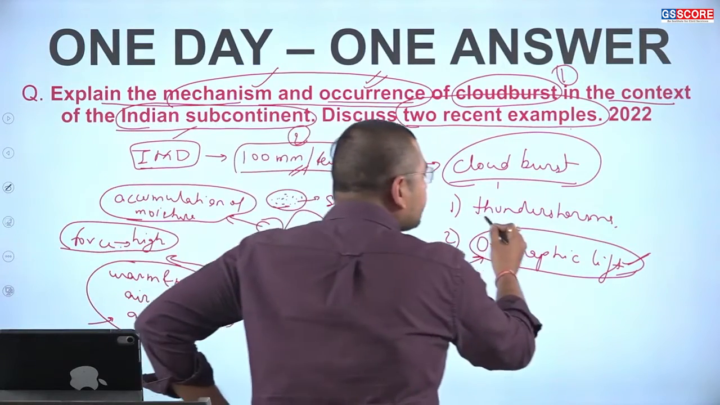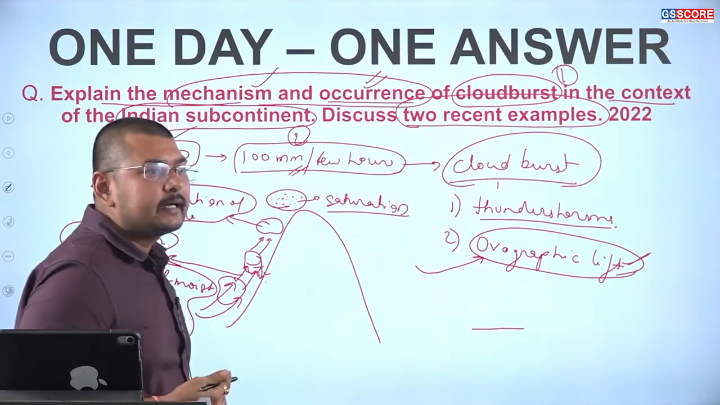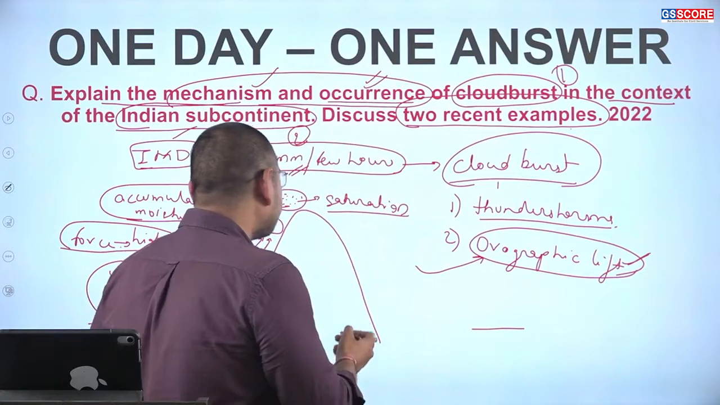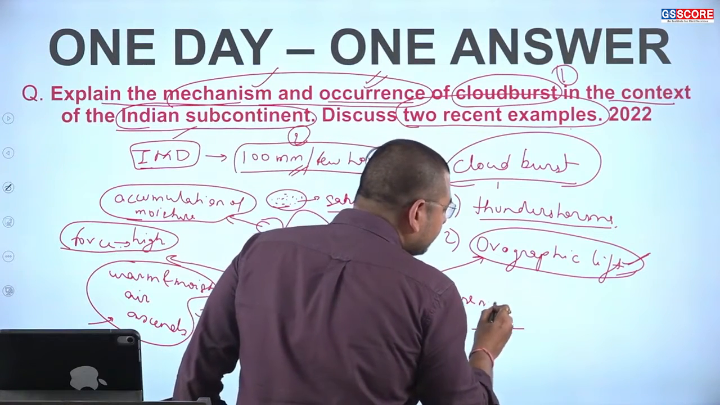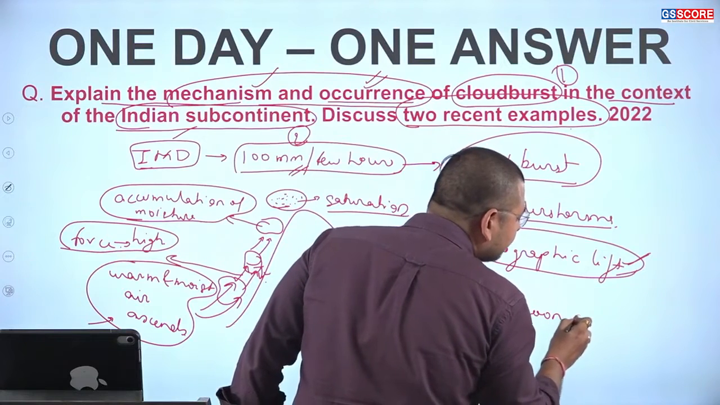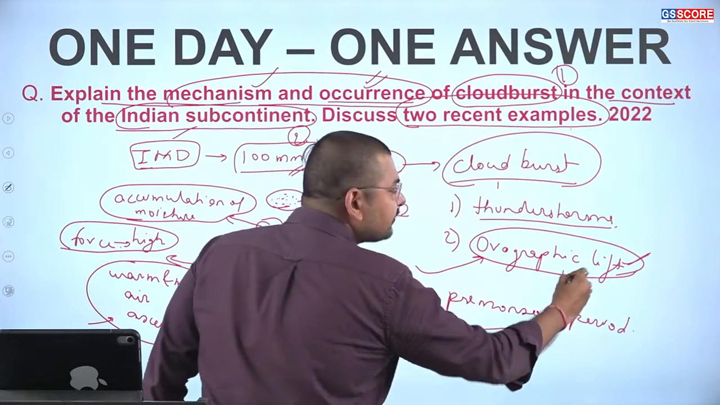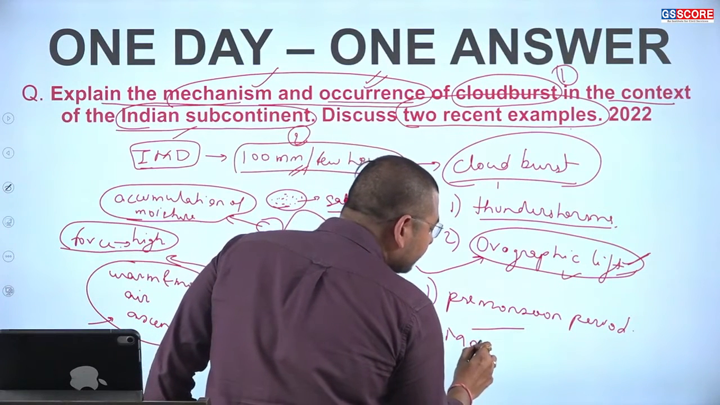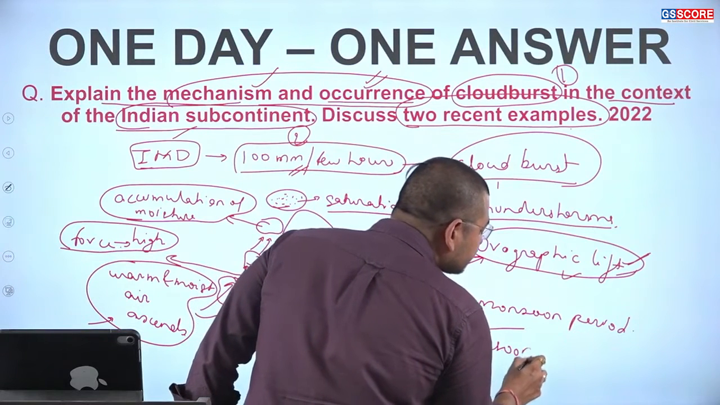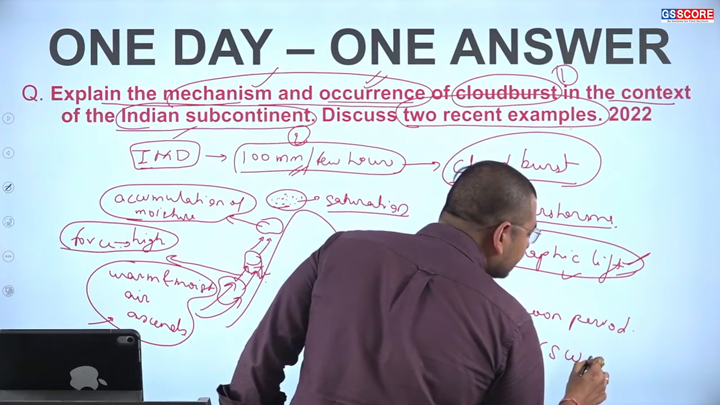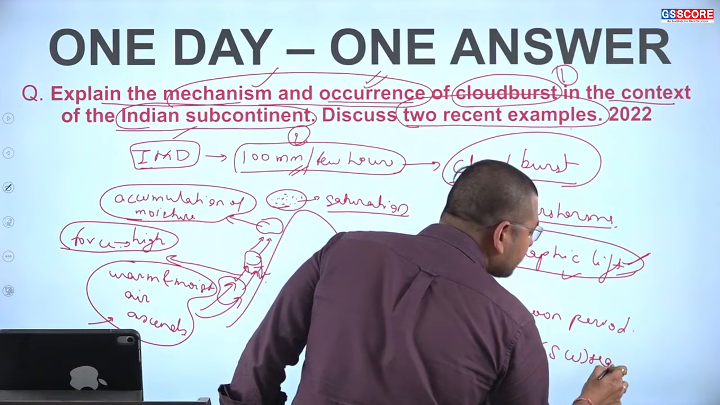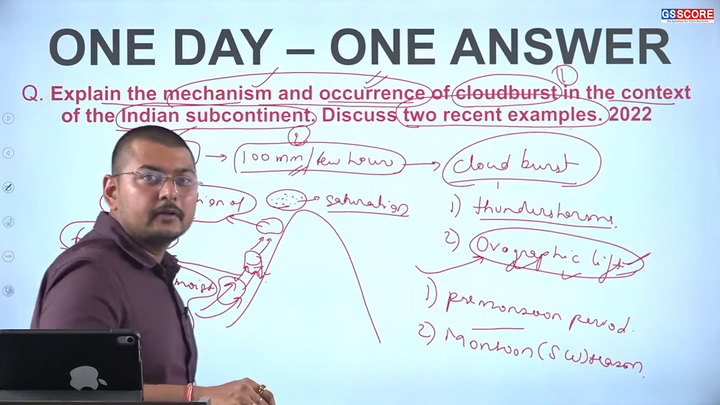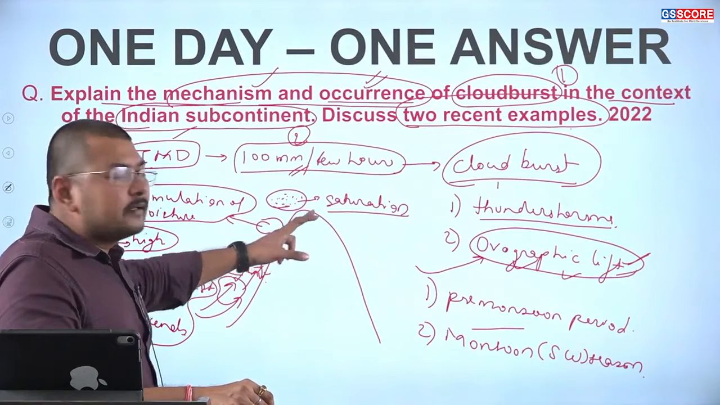Now when we are talking about the formation of thunderstorms, we see that it is normally formed in the pre-monsoon period. It is highly prevalent in the pre-monsoon period. Then, because of the orographic lift, during the complete tenure of the monsoon, that is the southwest monsoon season, there is prevalence of this orographic lift, and it is resulting in the formation of cloudbursts at the mountainous regions.